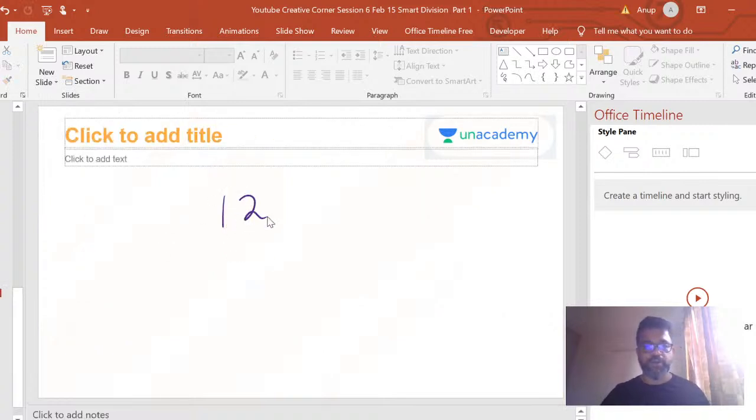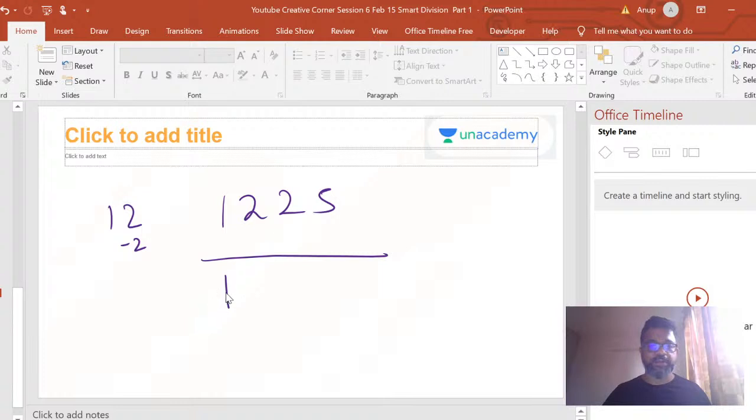So what we're doing, 1225 divided by 12. Find out how much excess it is, right? And write that down here. You bring this 1 down here, right? You multiply 1 by minus 2. You write it down. Start displacing one digit after this. Skip this digit and write it here.